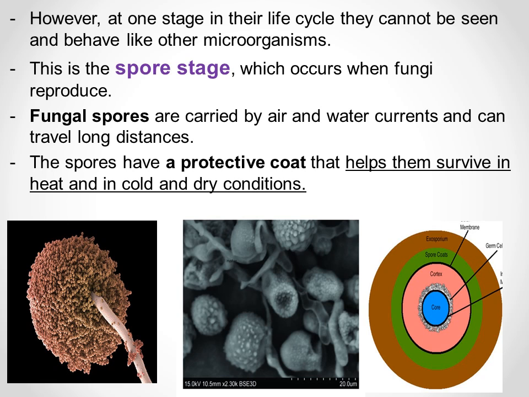It helps it in what? It helps them survive in heat and in cold and dry conditions. So it is not easy to die. Fungal spores are protected by a protective coat that helps them survive in heat, cold, and dry conditions.